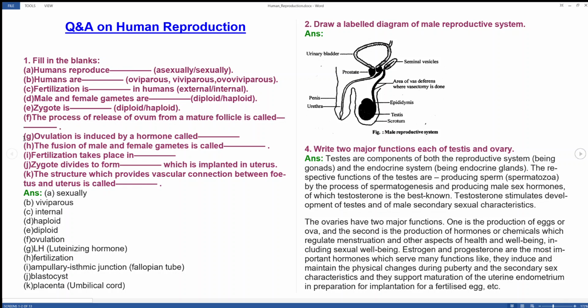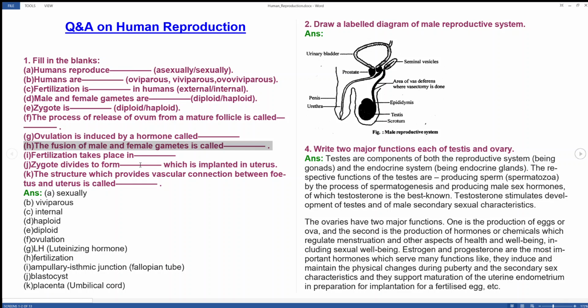I already taught you this: from the female ovary, the ovum is caught by the uterus fallopian tube. The next question: ovulation is induced by a hormone called luteinizing hormone. The fusion of male and female gametes is called fertilization.